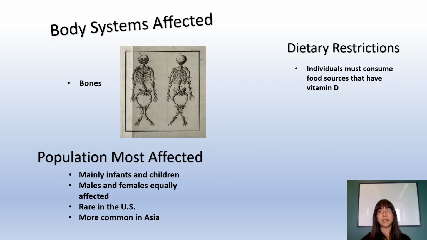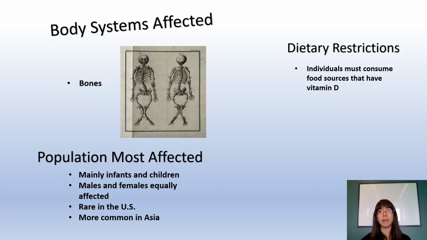Populations most affected. Rickets only affects growing bones, so it mostly occurs in infants and children, but can sometimes be seen into teenage years. This vitamin D deficiency affects males and females in equal numbers. Babies of nursing mothers whose diet is deficient in vitamin D can be affected with this disorder.